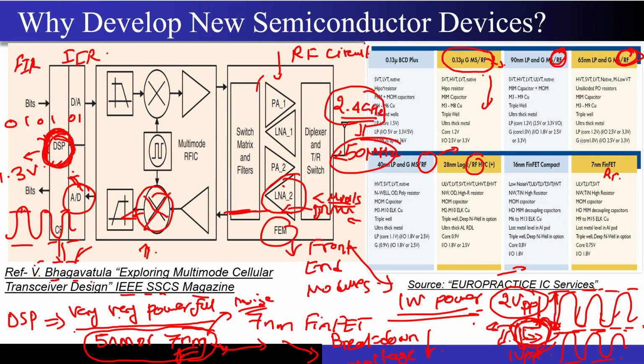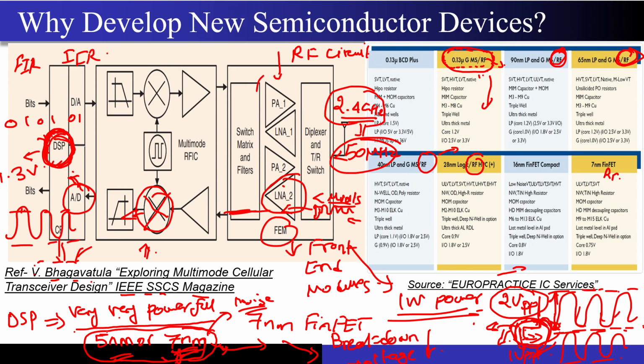This is the reason why we just don't rely on the 7 nanometer, 5 nanometer. And if somebody tells you that because of the 5 nanometer and 7 nanometer, the market for the 65 nanometer or 180 nanometer will just go away, then they are clear cut wrong, because certain devices have to be designed in certain technology, because they give the maximum performance for my power amplifier and the low noise amplifier, right? So I hope this confusion is very much clear.